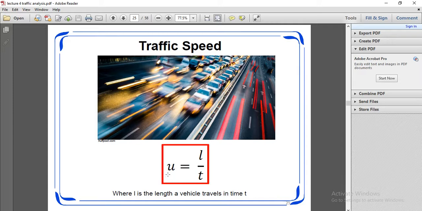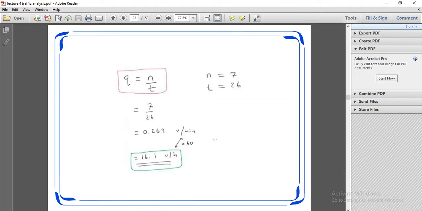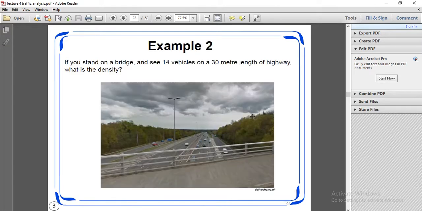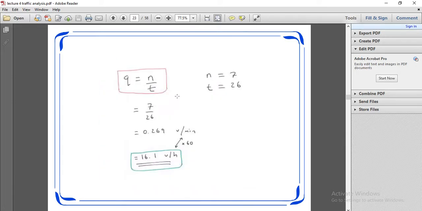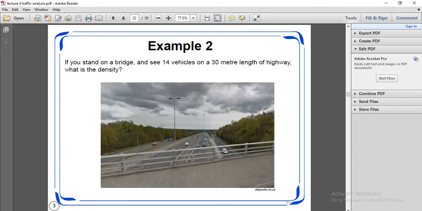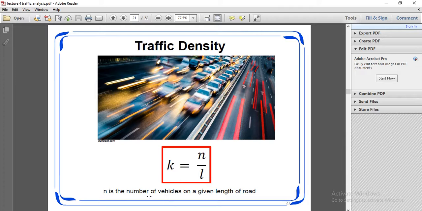So U is equal to L upon T. And N is the number of vehicles on a given length of road.